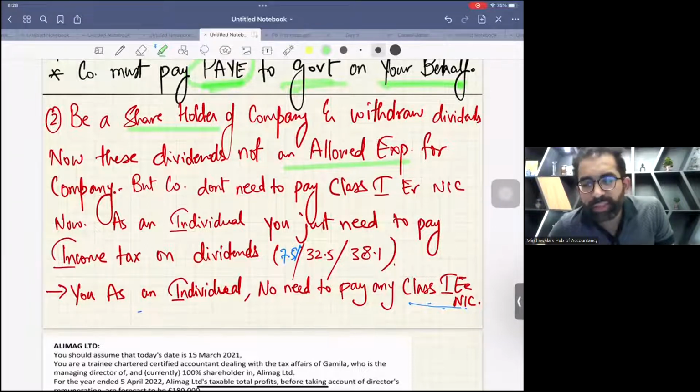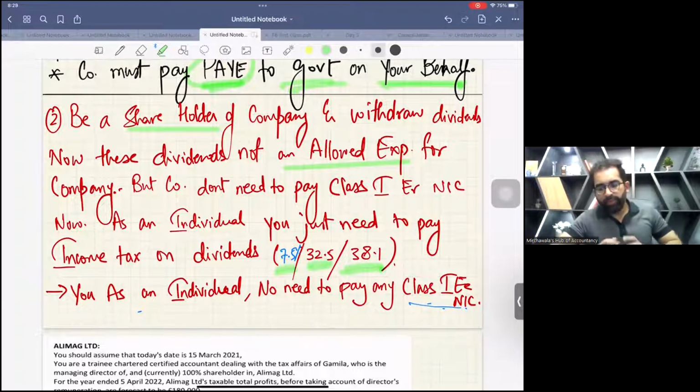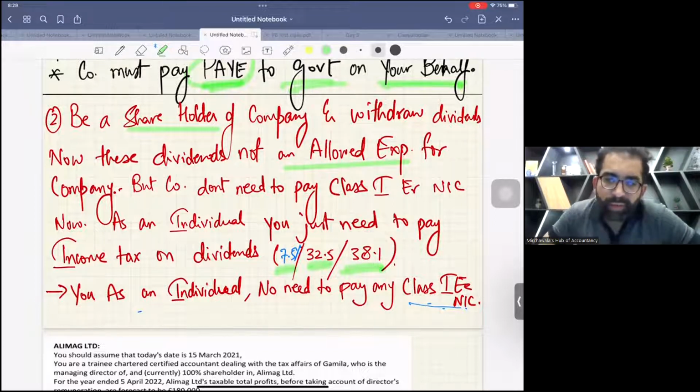Now come to the individual side. As an individual, the dividends which you just received are taxable income. And for dividend income, you need to pay tax at 7.5%, 32.5%, and 38.1%.